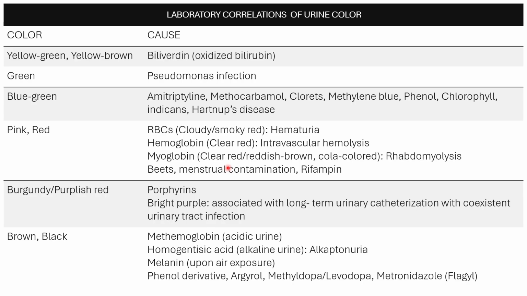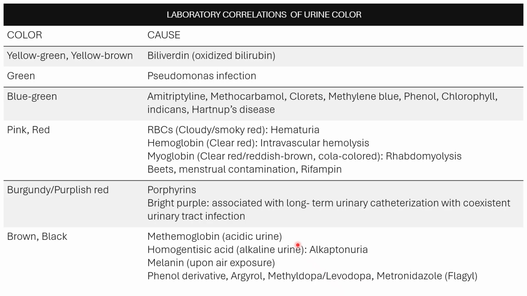Methemoglobin will give you a red-brown urine color in acidic urine after standing. Of course, it will still give you a positive chemical test for blood. Again, if your red cells and hemoglobin are oxidized, they will form methemoglobin.